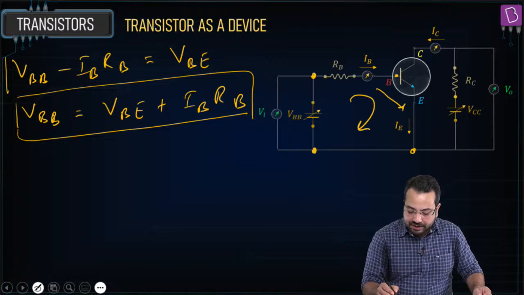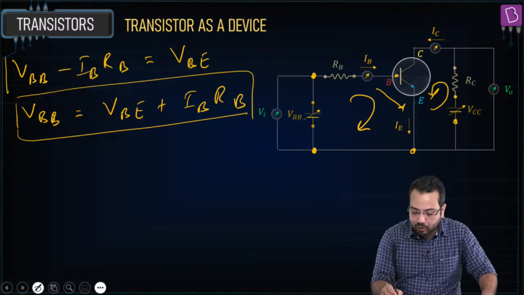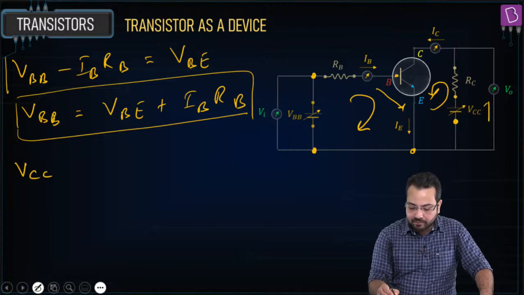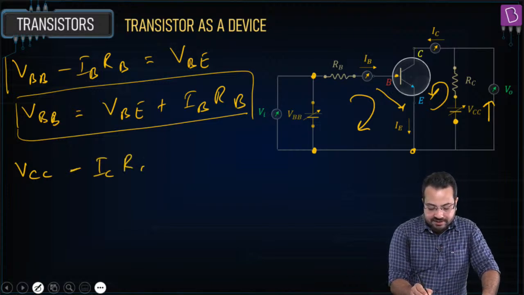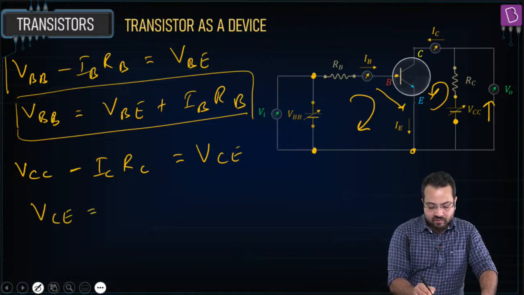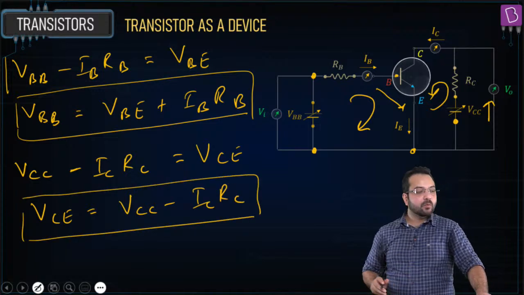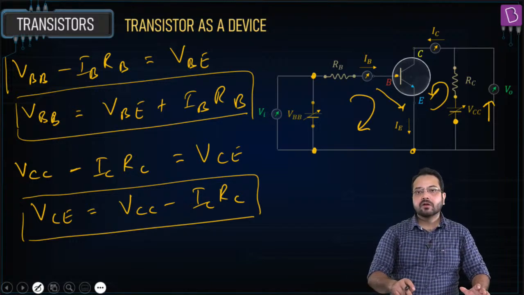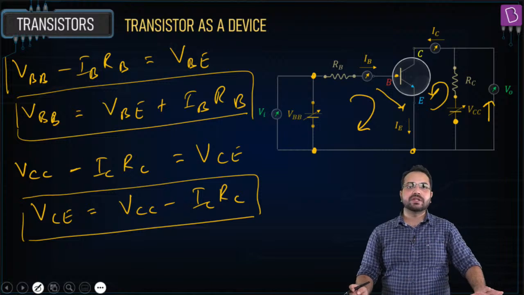And I'm going to do the same thing in this circuit, starting over here. Going across this battery, I'm going to get VCC. Then I'm going to get minus ICRC, and this will be equal to VCE. So what do we have? VCE is equal to VCC minus ICRC. So simply what I have done is I have written KVL for these two loops and found the relationship between these parameters.